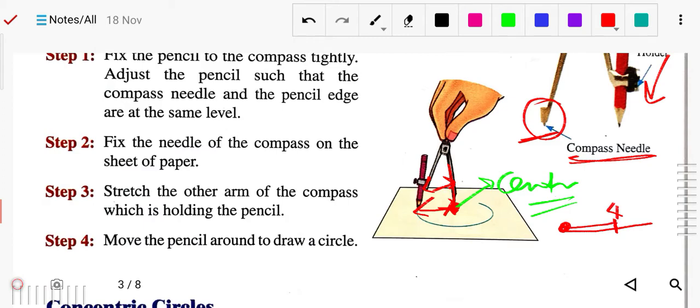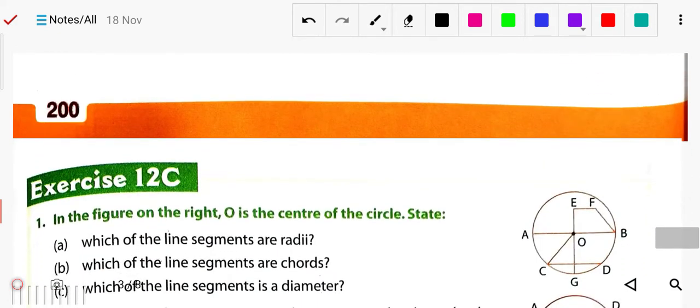Okay, so now the radius of your compass has become 4. Now wherever you have to draw, put this metal tip over there. Okay, and then after holding on here, you have to just rotate like this, so that it will be drawn like a circle. Okay, so this is the way to draw.